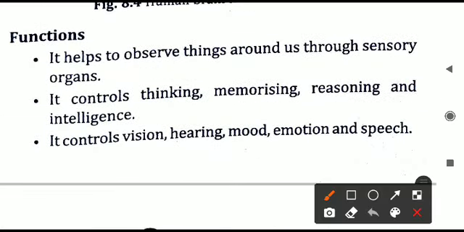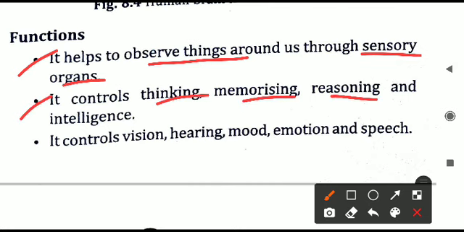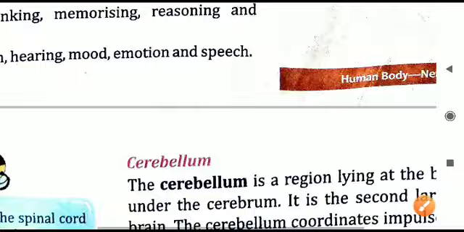Let us see the functions of the cerebrum now. First, it helps to observe things through sense organs. Second, it controls thinking, memory, reasoning, and intelligence. Third, it controls hearing, vision, mood, emotion, speech. So all these feelings are controlled by the cerebrum only.